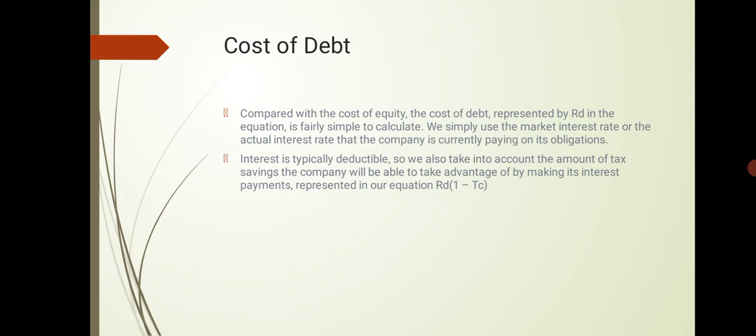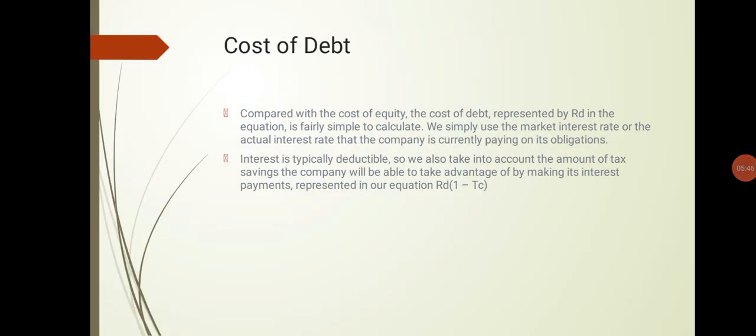Keep in mind that interest expenses have additional tax implications. Interest is typically deductible, so we also take into account the amount of tax savings the company will be able to take advantage of by making its interest payments, represented in our equation as RD times (1 minus T).